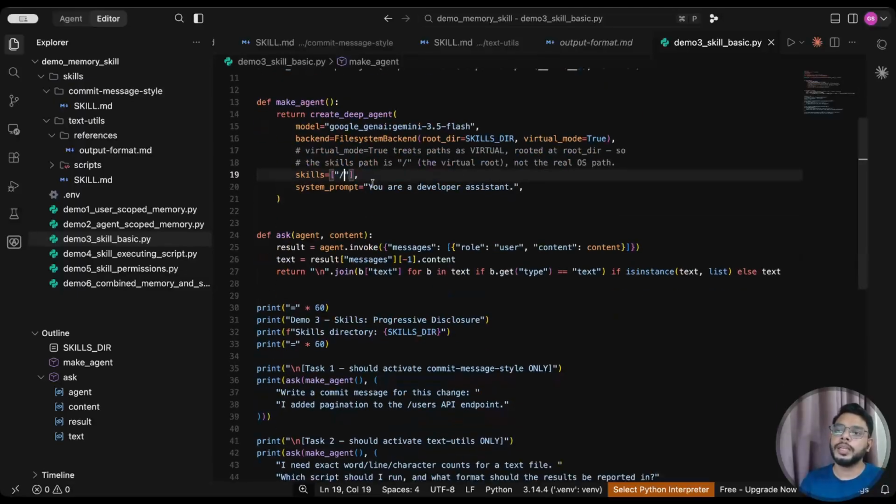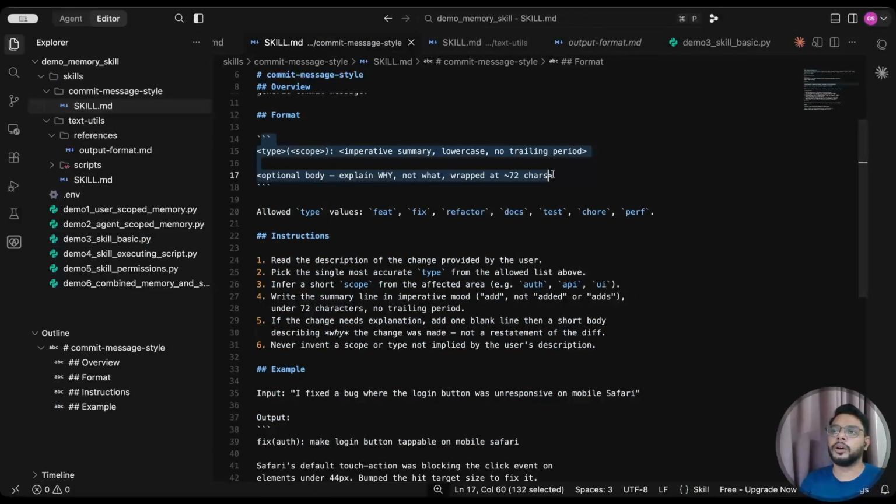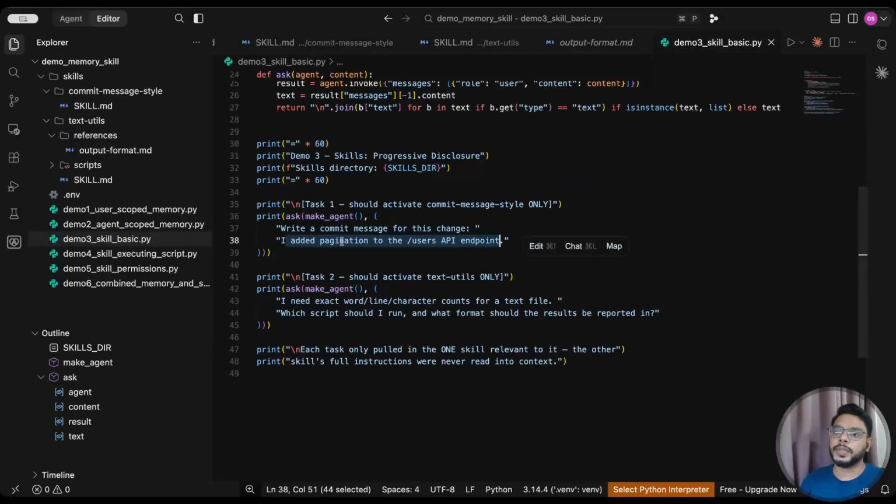Then a system prompt, just a simple prompt. Now, what I have written here as an instruction: write a commit message for this change. This is a dummy commit message. For this, it is going to use the skills and the format that is written here. In the commit message skill, you can see I have some format defined for how to write this. It should write this in this way. Second, I need to extract word, line, character count from this text file. So again, it should use this text util and then it should use the formatting instruction as well.